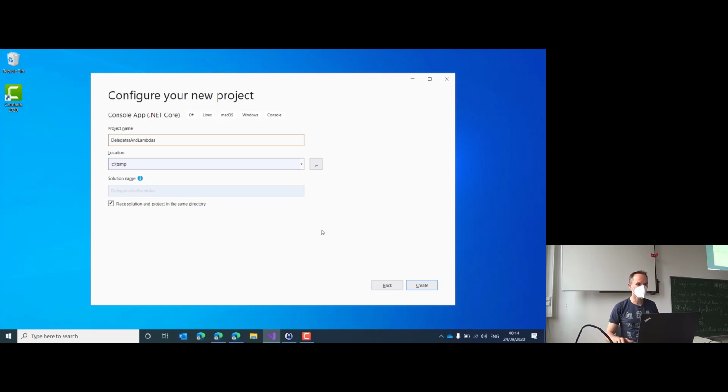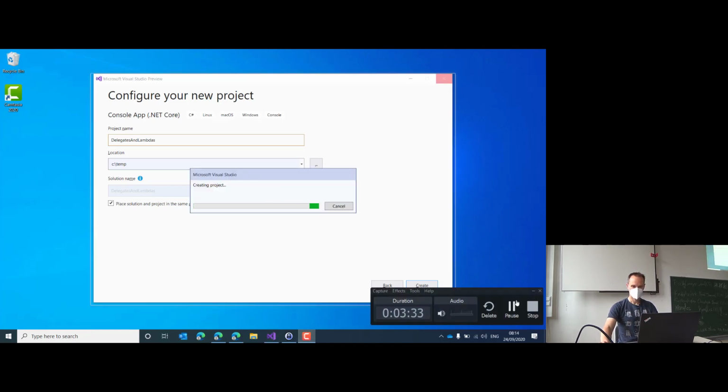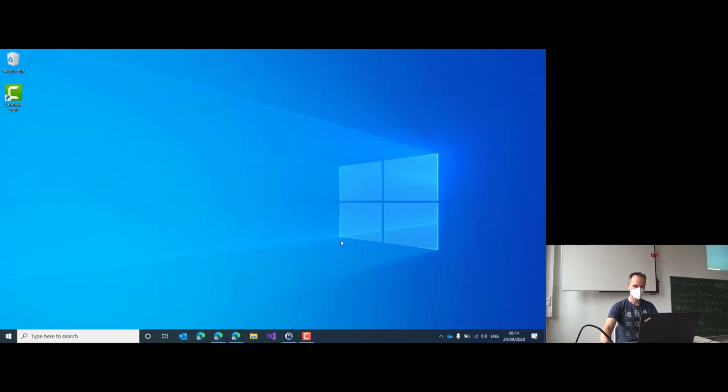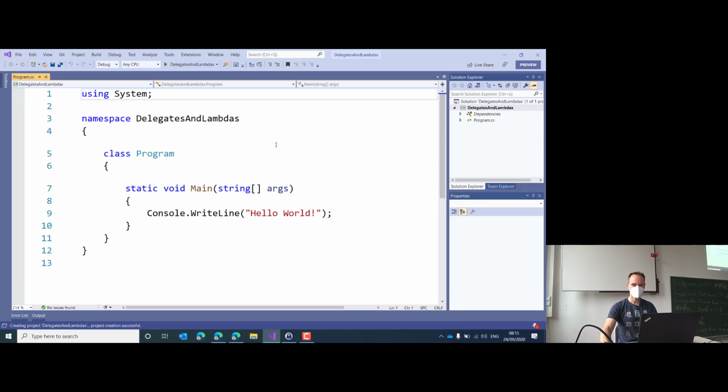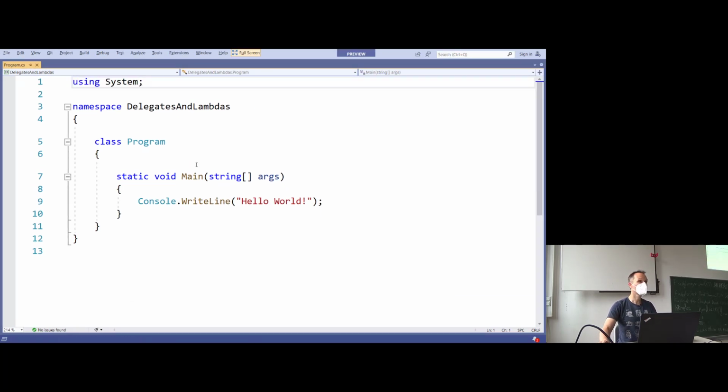I mean, you can call it any way you like. I will call it delegates and lambdas. And then I will increase the font size to make sure that you can really see the screen properly. Is that okay like that?